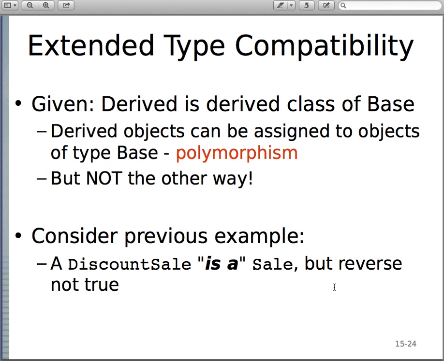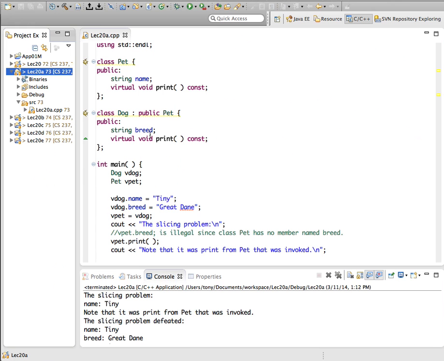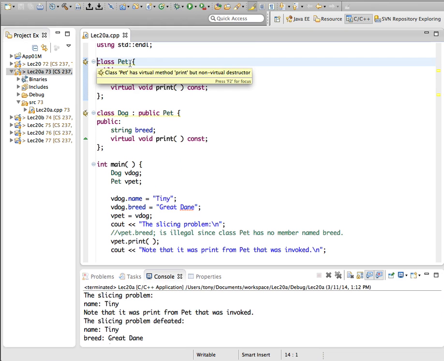Let's take a similar example. This is from the book. Hope you can see the text. We have a pet class, and this is not something we want to do very often, but just for this simple example, we make our data member name, which is a string, public.